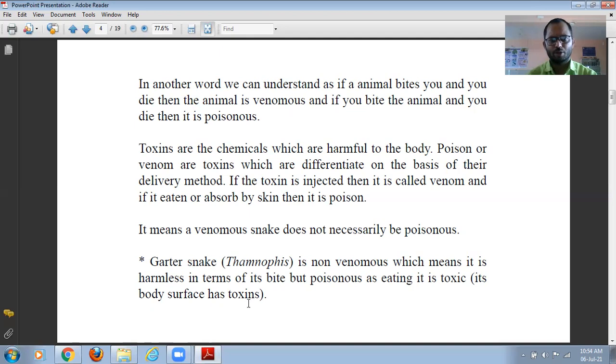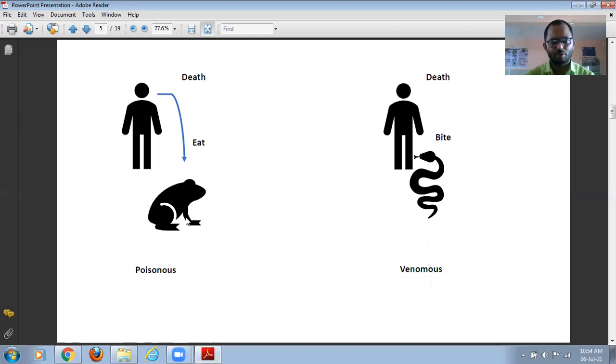Again, try to understand this particular difference between venomous and poisonous snakes. These are very nice pictures which easily explain the difference between poisonous and venomous animals. On the left-hand side of your screen, you can see the poisonous animal. It shows that if human beings eat this particular frog and death takes place, then it is poisonous, if it is eaten only. And on the right-hand side of your screen, if this snake bites this person, then it is venomous.